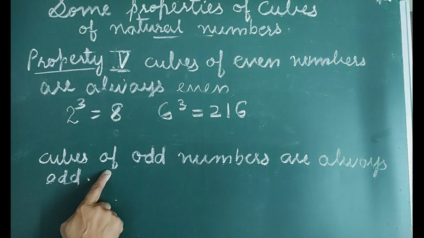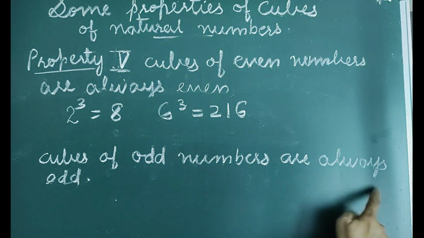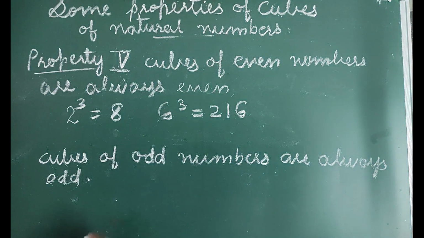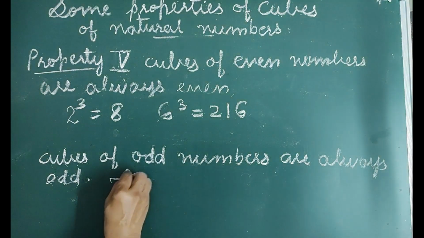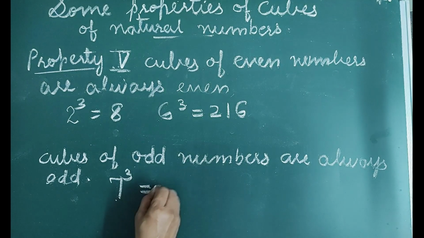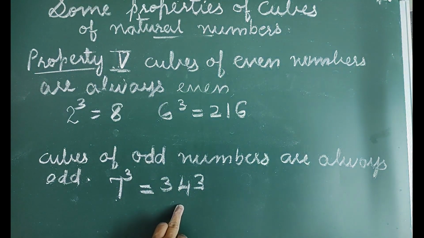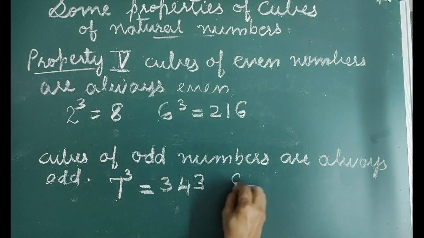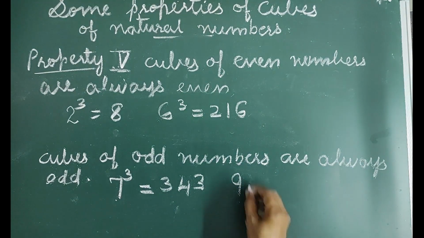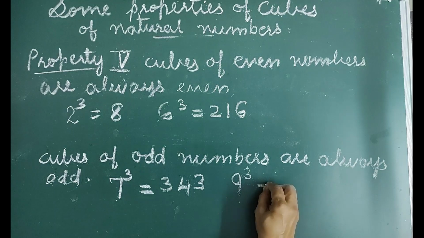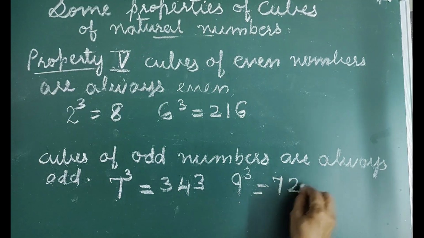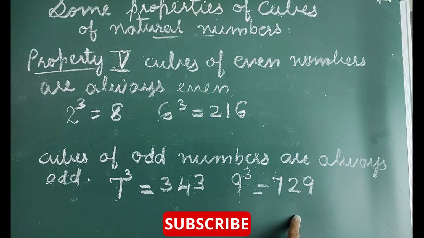Next, cubes of odd numbers are always odd. For example, 7 is an odd number and the cube of 7 is 343, also an odd number. 9 is an odd number and the cube of 9 is 729, also an odd number.